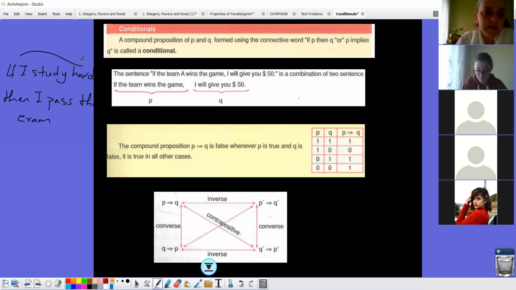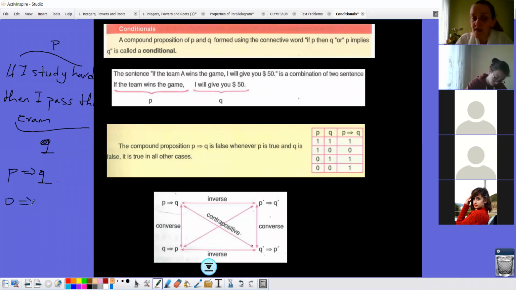P is studying hard and passing the exam is Q, yes? If P, then Q. So if I didn't study hard, that is 0, and I didn't pass the exam, that is 0. So this is true. Yeah, now I got it. Thank you, teacher. You're welcome.